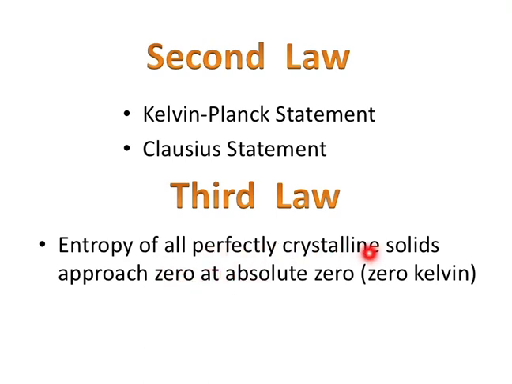At 0 Kelvin the perfectly crystalline solids and their constituents are in perfect order, so entropy is 0. That's all.